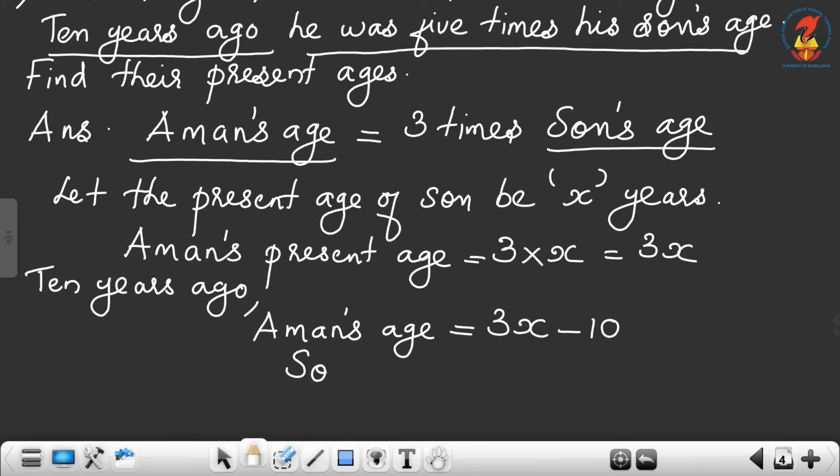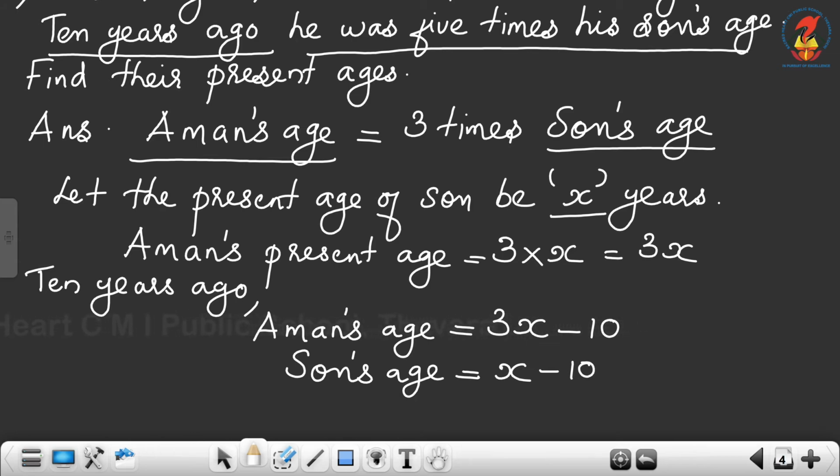Then 10 years ago, son's age. Now the present age of son is x. Then 10 years ago, the age was x minus 10. Okay, so we got the ages.